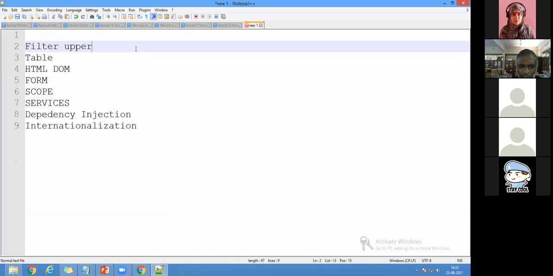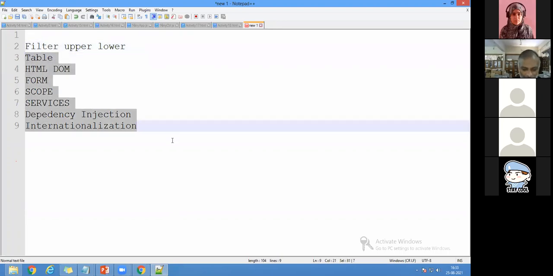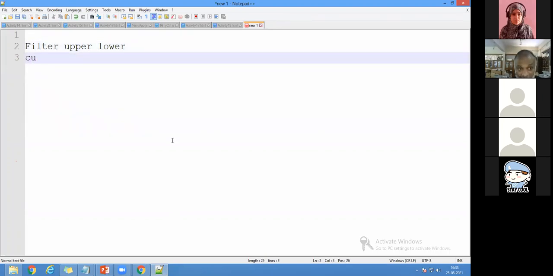I want it in uppercase or I want it in lowercase. This is a very simple matter. I want it in uppercase or lowercase or in currency format or euro format. What format do I want to display? Suppose you go to amazon.in and amazon.com, the rupees will change. Here it will be in rupees, there it will be in euro or dollar format. So remember that amazon.in and amazon.com are entirely different, right?